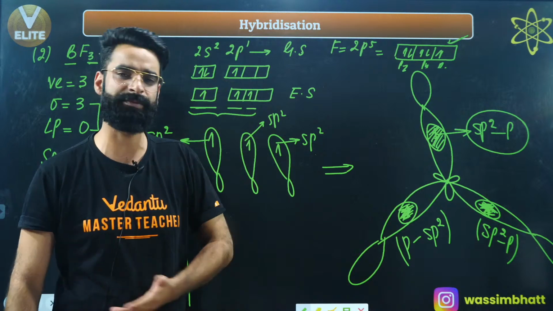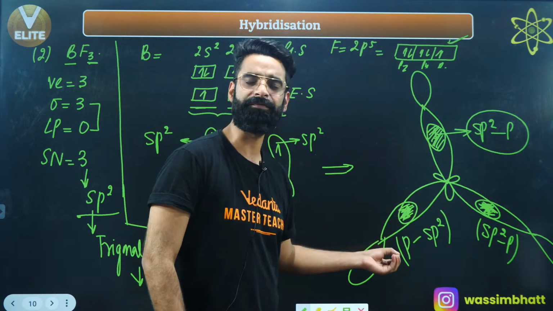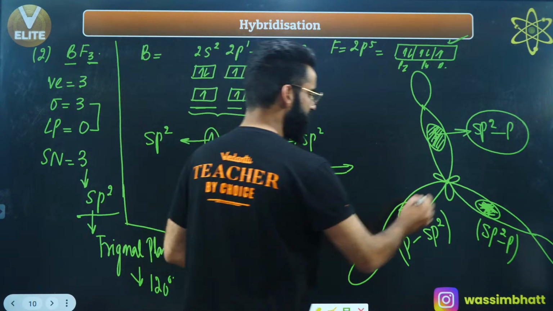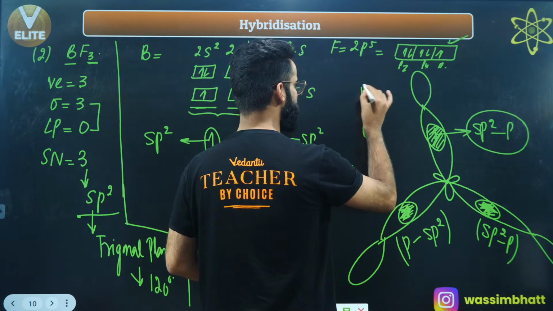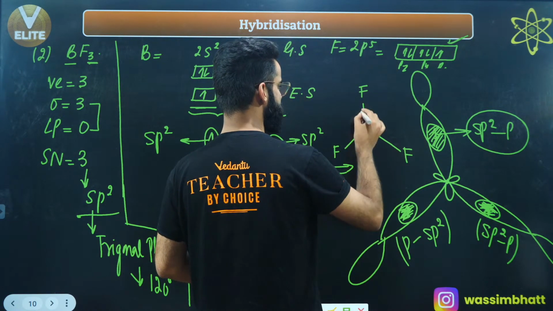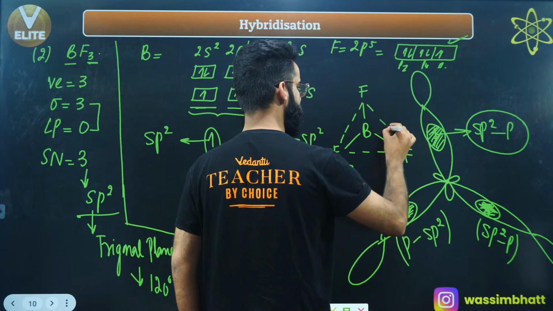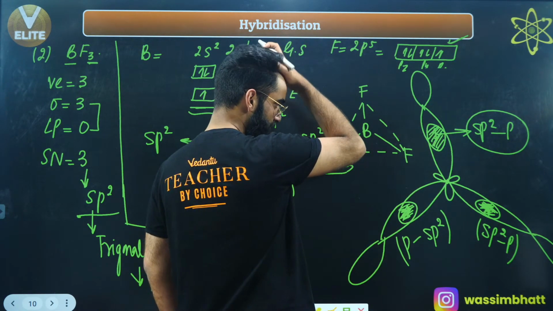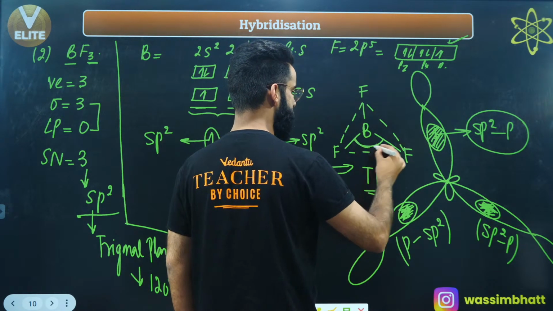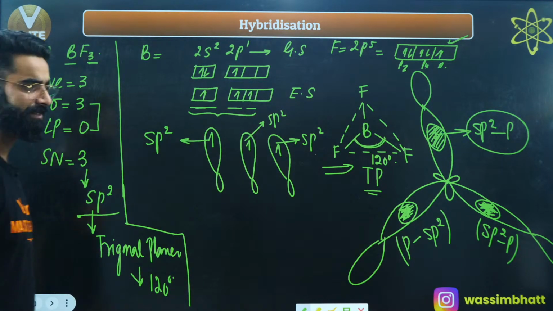If the extent of overlapping is the same everywhere, what is going to happen? I'll say the strength of all the 3 bonds is going to be the same. And how do I represent it finally? This is boron at the center. This is one fluorine over here making a sigma bond with boron, one more fluorine over here and one more fluorine over here. And this kind of structure is what we call a trigonal planar structure. What is the angle between these 2 bonds? It's 120 degrees, as I've told you already, right? This is how your BF3 exactly exists, right?